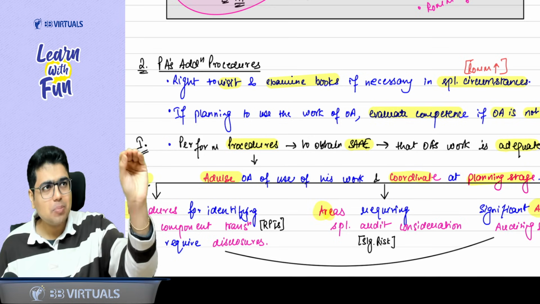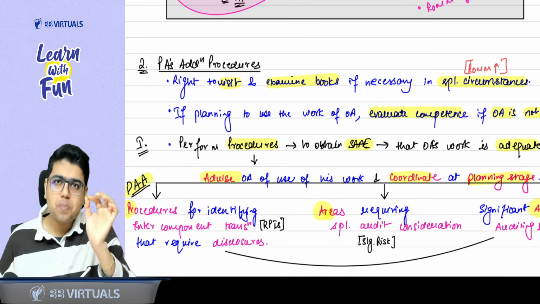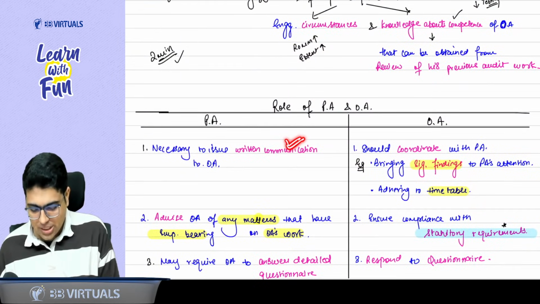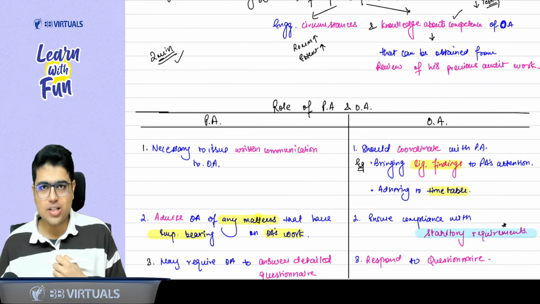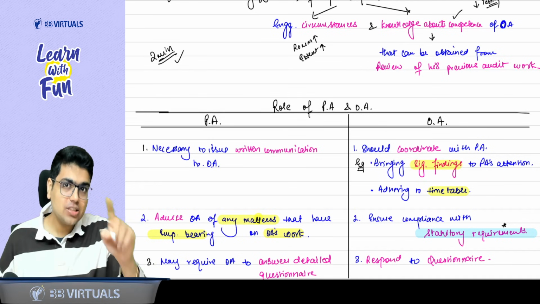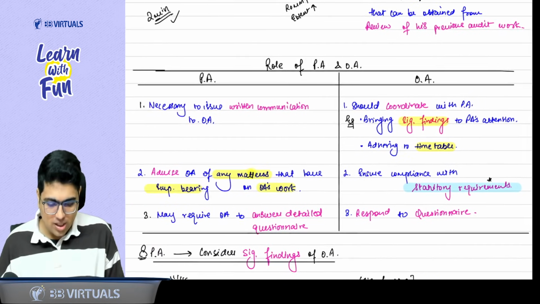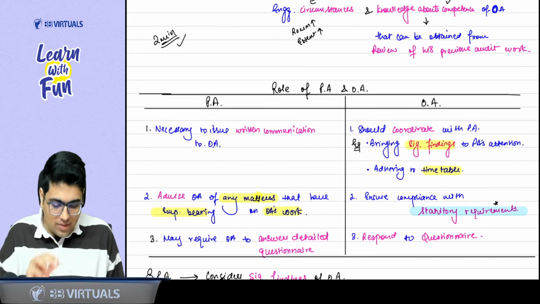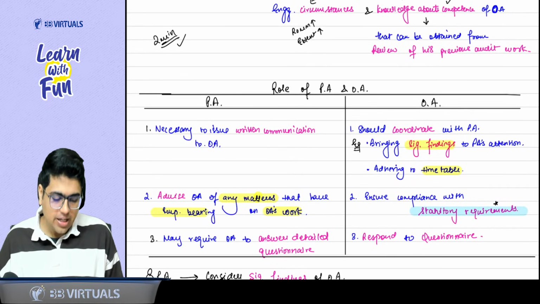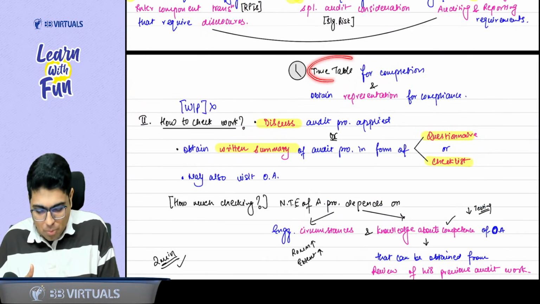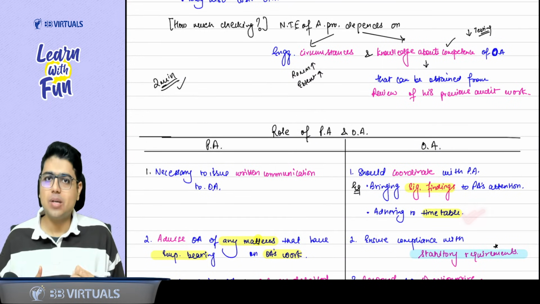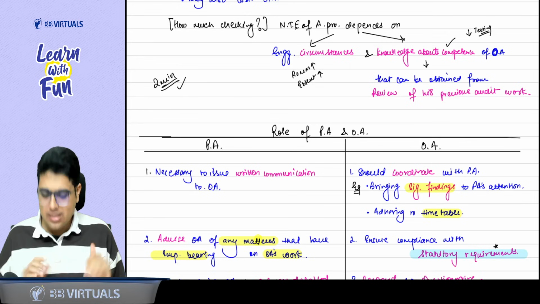Whatever guidance is given by principal auditor to other auditor, it is given in written. So the first thing is necessary to issue written communication to the other auditor. Got it, sir? Now when he is giving a written communication, the other auditor will follow it. So other auditor should coordinate with the principal auditor. Now, whatever significant findings he finds, he should tell it to the principal auditor. Plus, remember we asked him to properly follow the timetable? Yes, sir. So he should comply with the timetable, adhering to the timetable.